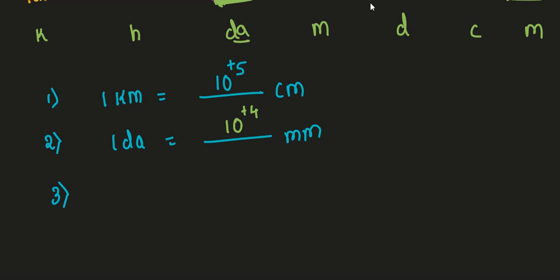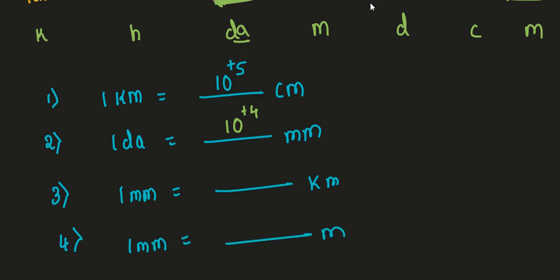The next two questions you have to try. Let us take 1 millimeter equal to dash kilometer, and 1 millimeter equal to dash meter. Try to solve these questions. Just use the small code. What is that code? KH, DMD, CM.